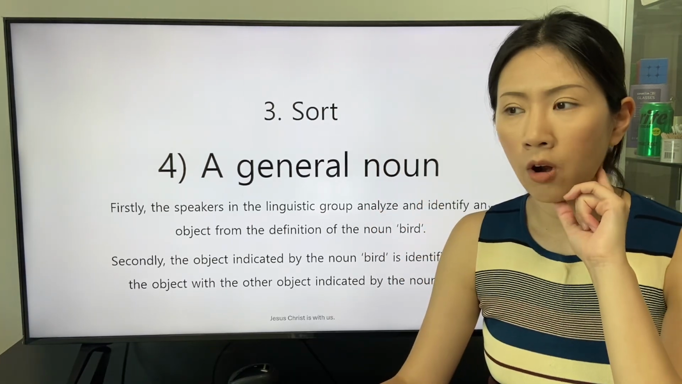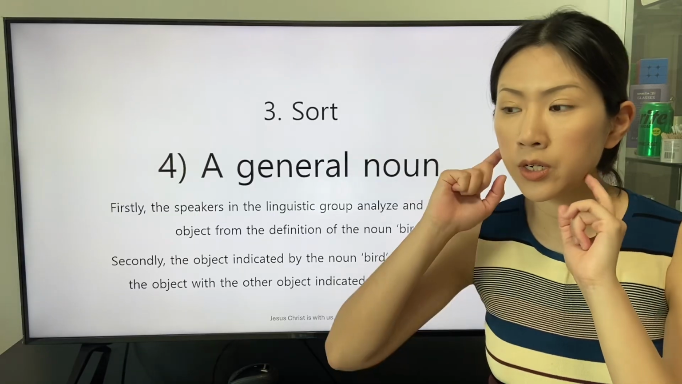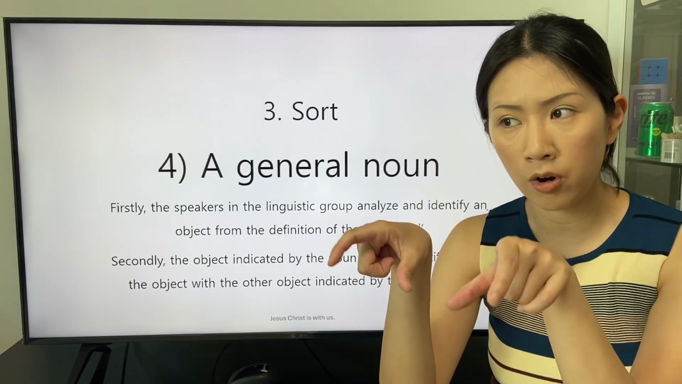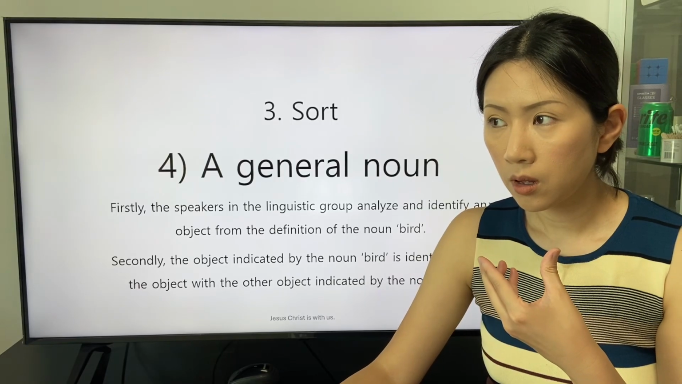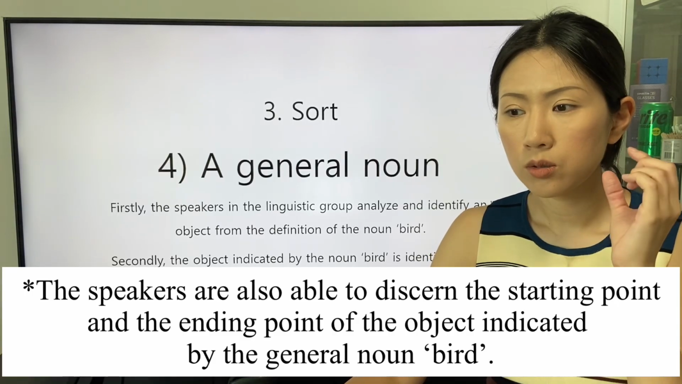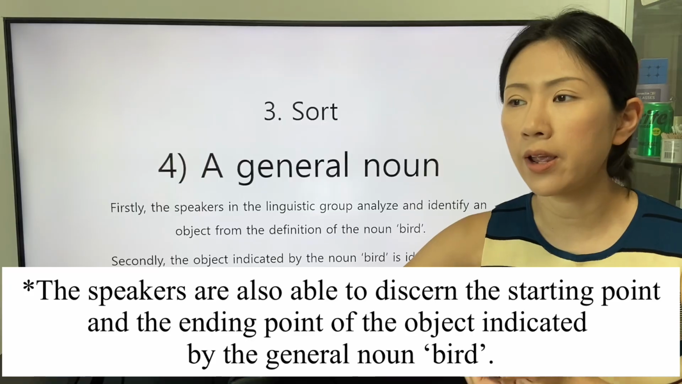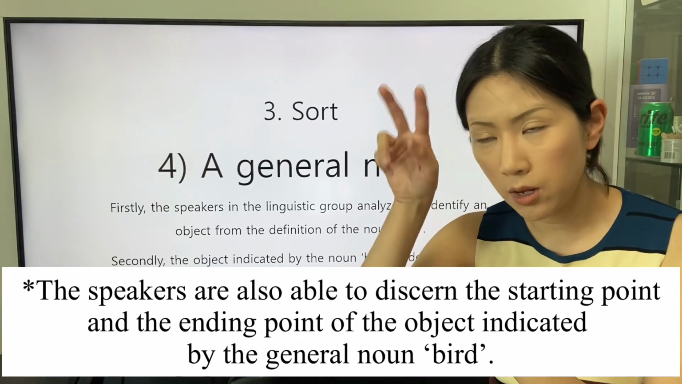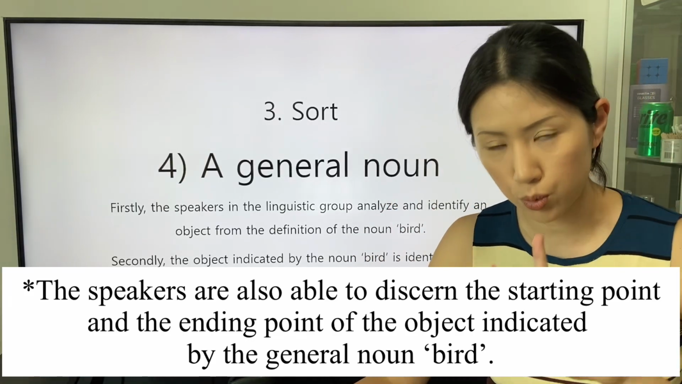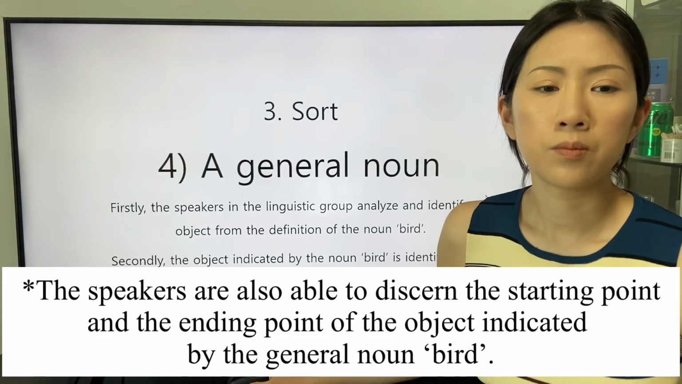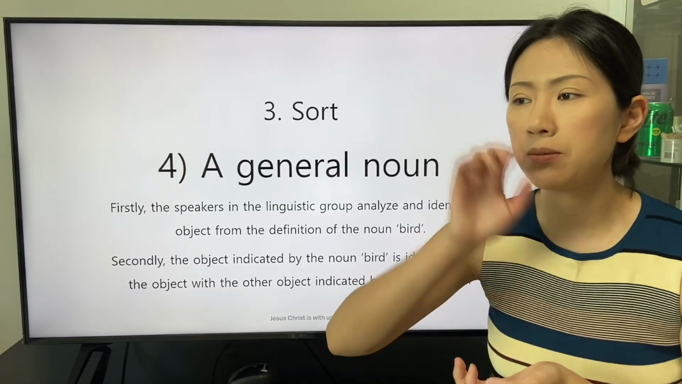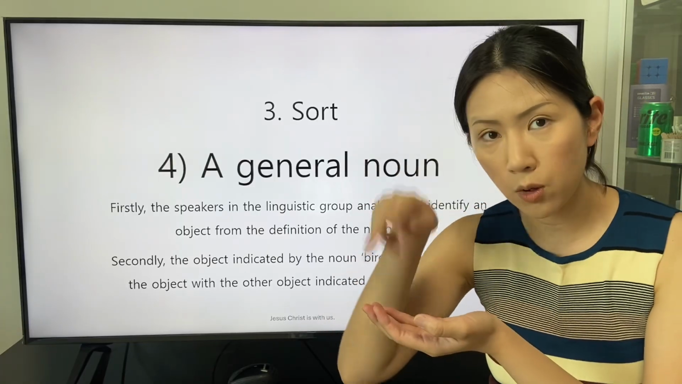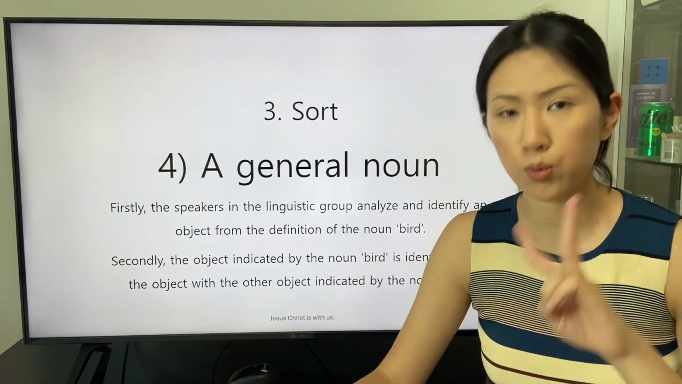The speakers are able to consider the two objects are identical. The speakers are also able to discern the starting point and the ending point of the object indicated by the general noun bird. The speakers are able to count the second object with the number 2.